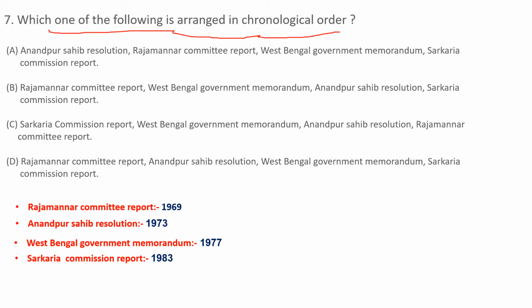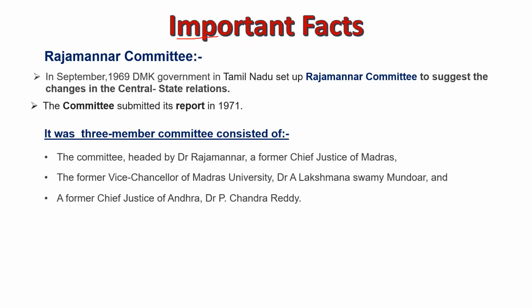Sarkaria Commission Report 1983. So in option D, all the reports, memorandums, and resolutions are arranged in chronological order. So what is the correct option? The correct option is D. Let us know some important facts about this question.